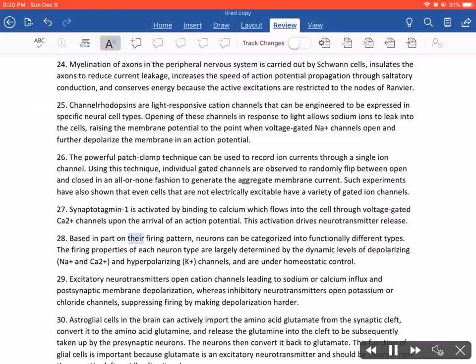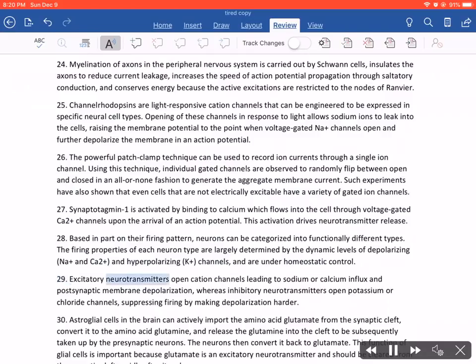28. Based in part on their firing pattern, neurons can be categorized into functionally different types. The firing properties of each neuron type are largely determined by the dynamic levels of depolarizing Na+ and Ca2+, and hyperpolarizing K+ channels, and are under homeostatic control.